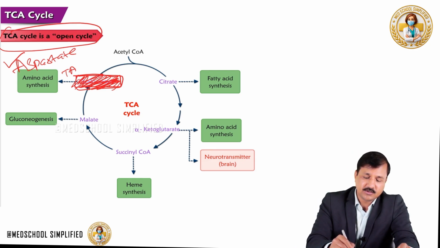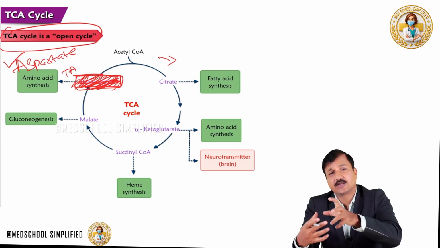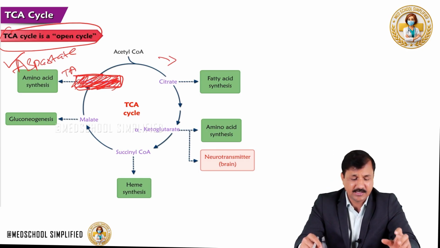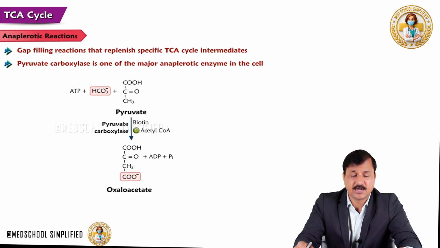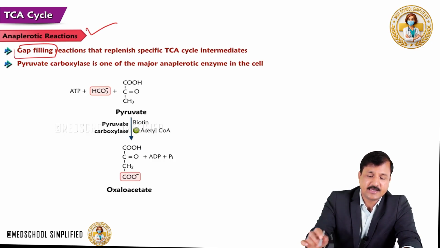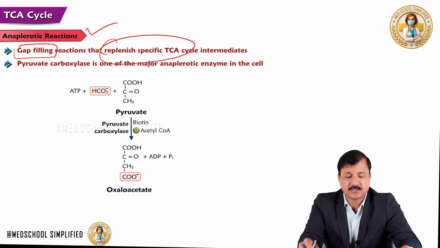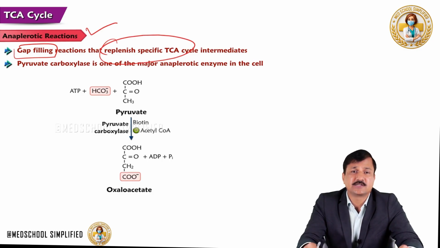But to continue the TCA cycle, you need oxaloacetate because oxaloacetate condenses with acetyl-CoA in the very first reaction to make citrate. So there are some gap filling reactions present in our cells, and these gap filling reactions are referred to as anaplerotic reactions. Basically, they replenish specific TCA cycle intermediates that are taken out of the TCA cycle.